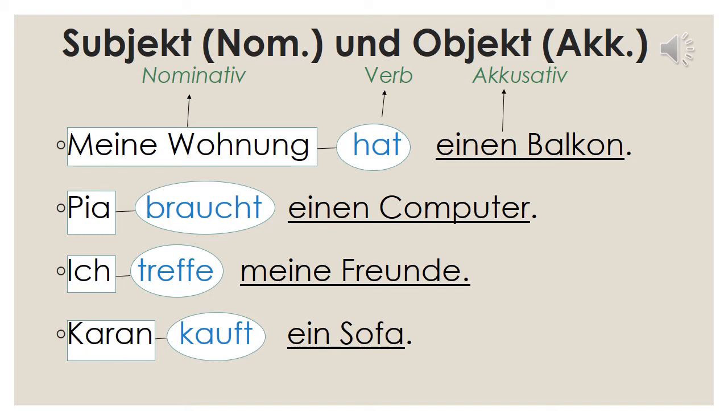Now this is the case if it is the subject of the sentence. We use these articles for the noun. But if the noun appears as the object of the sentence, then it is an accusative case. In accusative case, what happens? These article endings change. A little bit they change. How they change? Let us look at it in the next slide.